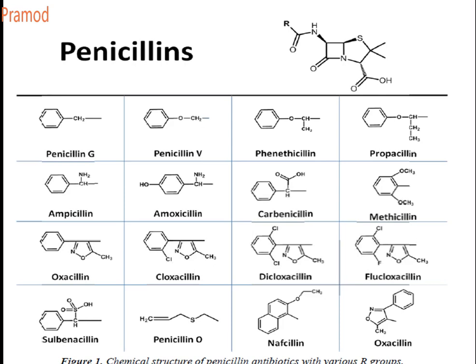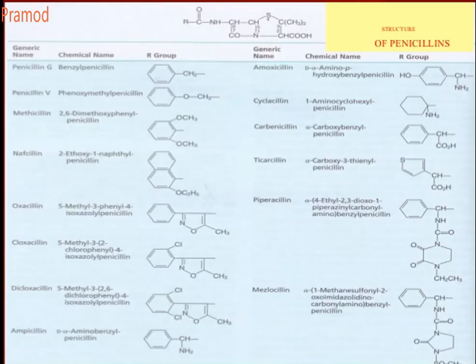So penicillin O contains an allyl group. It's not much used. Nafcillin: in case of nafcillin, it contains a naphthalene group with an ethoxy group at the 2nd position. The naphthalene group is connected directly to your carbonyl group, with an ethoxy group. So these are some of the examples of your penicillin. So that's all for today.